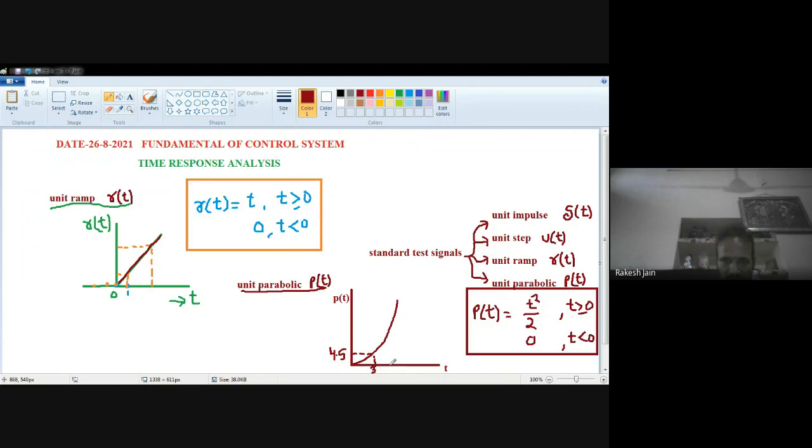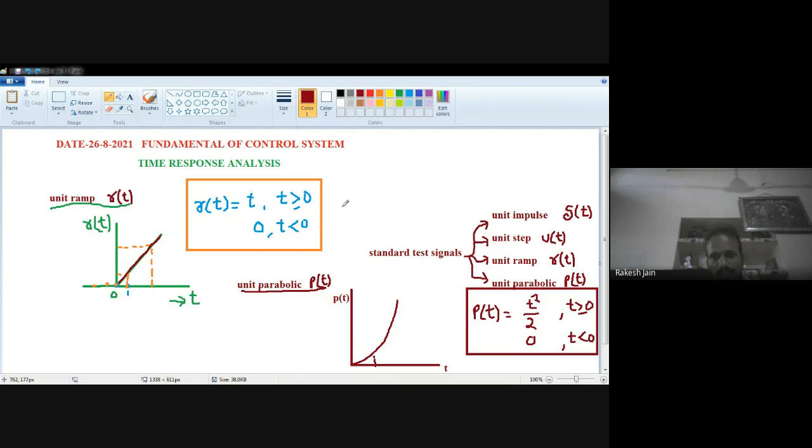And if t increases further, let's suppose t is 5, then pt also increases, but not linearly. It is not 5, it is 5 square by 2, that is 25 by 2, which is 12.5. So pt increases, but not in linear order. It is non-linear. Okay, so I will remove this example.